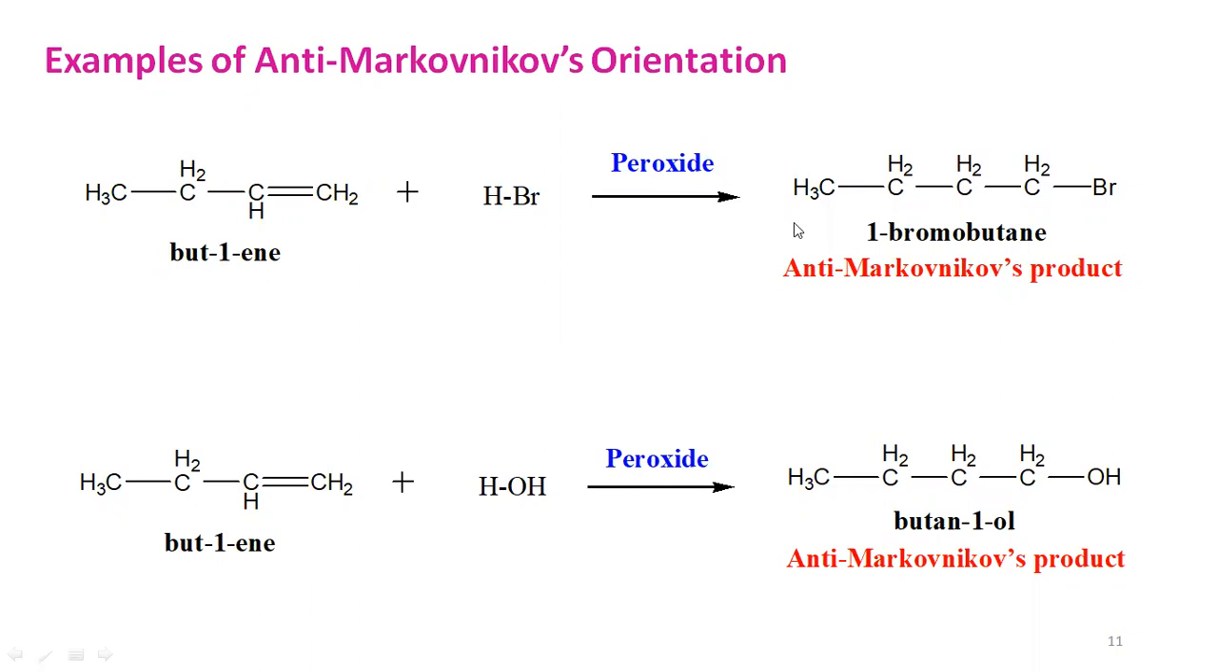Whatever mechanism we have discussed previously, it follows the same. Initially, the peroxide undergoes dissociation to produce alkoxy free radicals. Then it reacts with the alkene, the process being the same. The alkoxy free radical reacts with the reagent to produce the respective bromine or hydroxide free radical. That hydroxide or bromine free radical reacts with the unsymmetrical alkene to produce the more stable secondary carbon free radical. Then the more stable secondary carbon free radical reacts with the reagent. Finally, it produces the anti-Markovnikov's product.